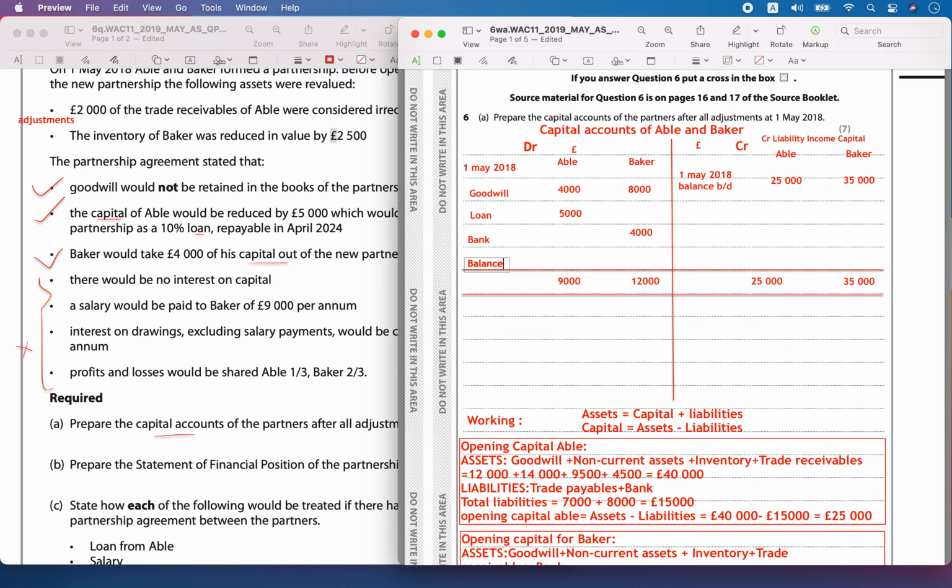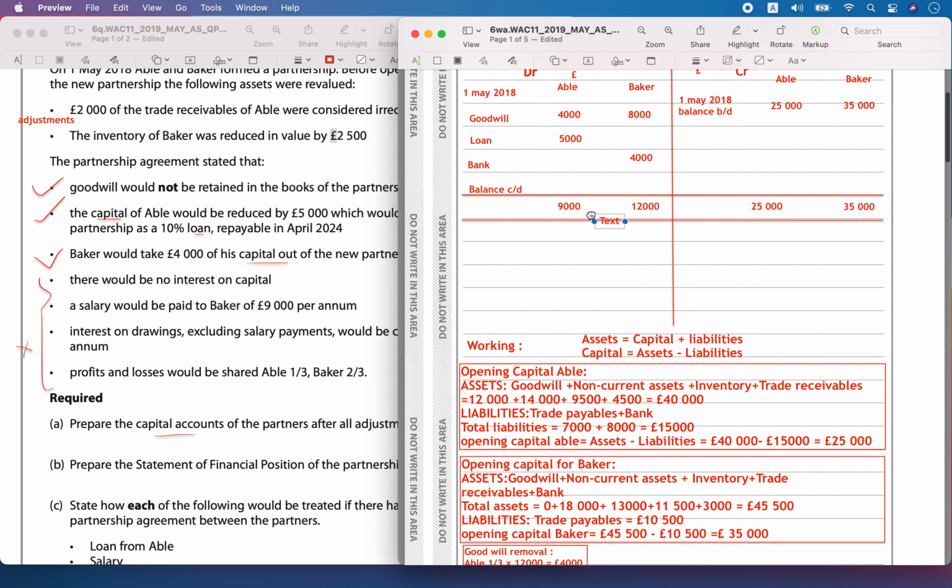So the balance carried down will be equal to 25,000 minus 9,000. So that is going to be equal to 16,000 pounds. That is written as balance carried down.